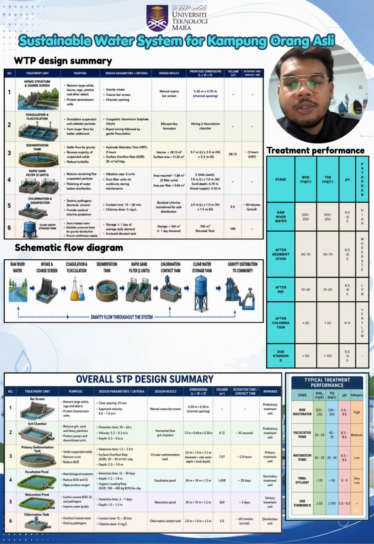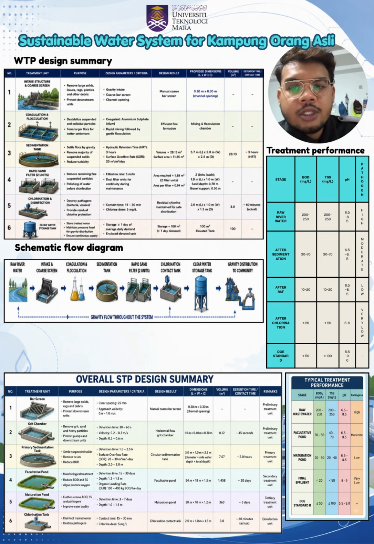I will be presenting the proposed water treatment plant designed for the sustainable water system for Kampung Orang Asli at Kuala Lumpur. As you can see, the schematic flow diagram summarizes the complete treatment process. The raw river water first passes through the intake screen, followed by coagulation and flocculation, sedimentation, rapid sand filtration, chlorination, and finally enters the clean water storage tank before being distributed to the community.